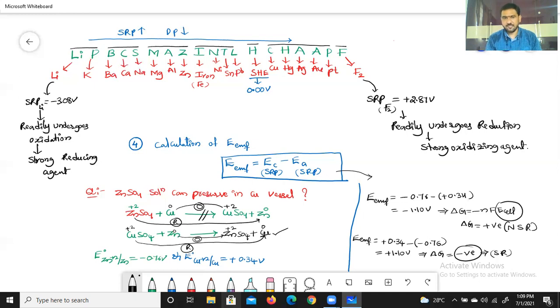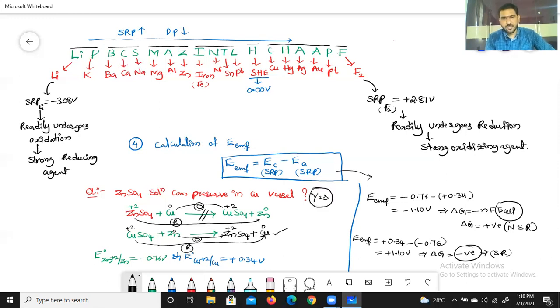Based on this fact, what is the right answer here? Yes or no? If a reaction happens between zinc sulfate solution and a copper vessel, then no is the right answer. If there is no reaction, then yes is the right answer. So by this explanation, there is no reaction between zinc sulfate solution and the copper vessel, with respect to the EMF calculation and the Gibbs free energy. There is no reaction, so yes is the right answer.